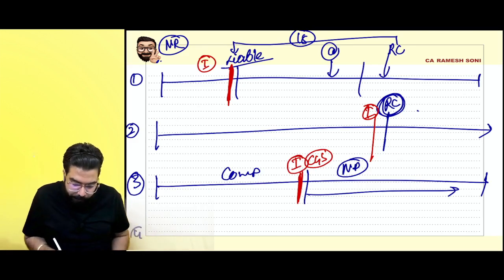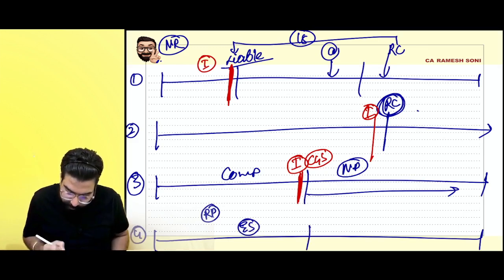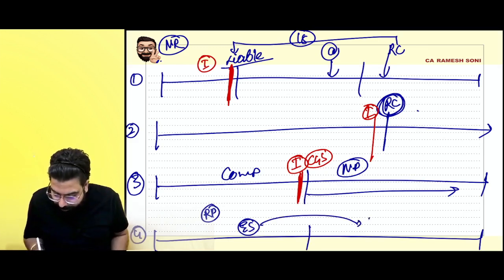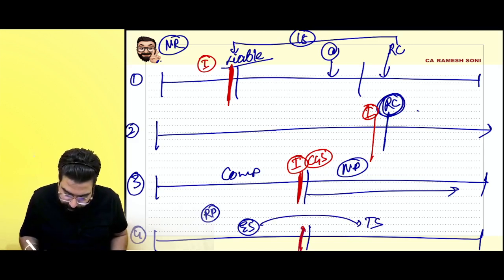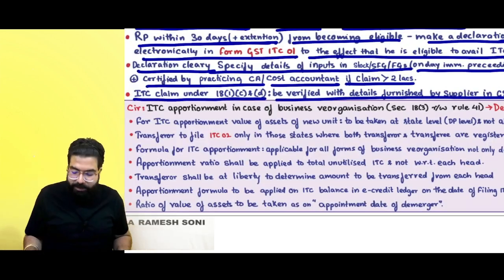Fourth one, sir, you were already a registered person. You were already a registered person supplying exempt supplies. Now your exempt supplies became taxable supplies. 1 day prior, whatever input is there in your stock, semi-finished goods, finished goods, and capital goods, reduced amount of credit you can go ahead and take. That is told by section number 18(1).